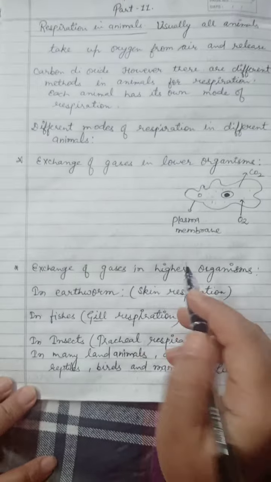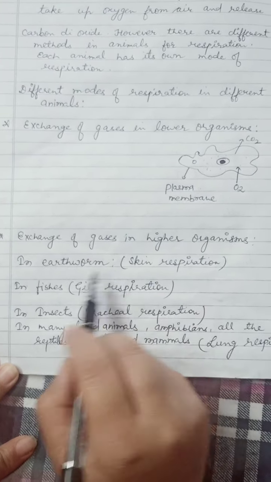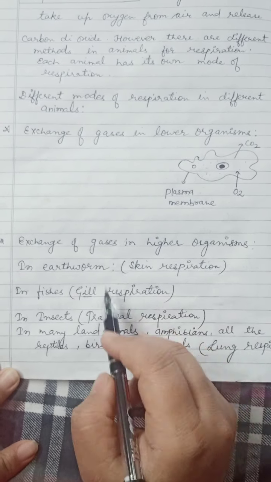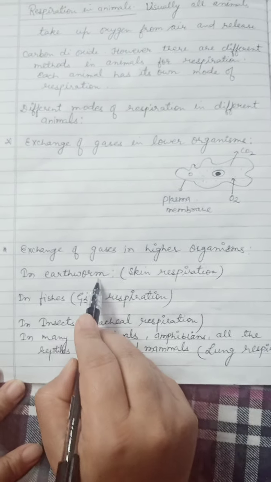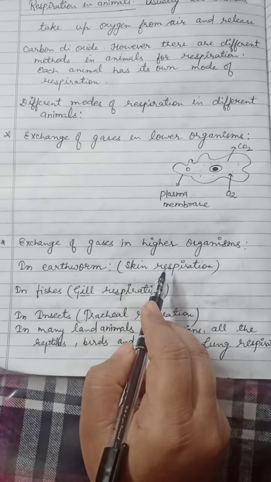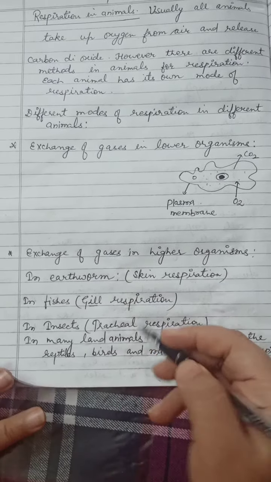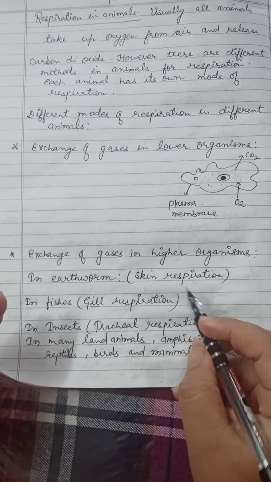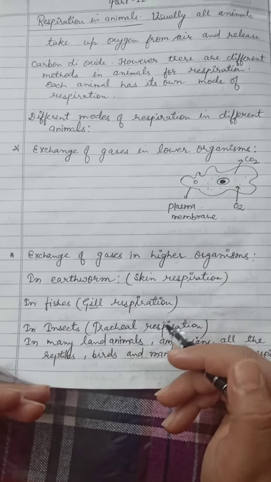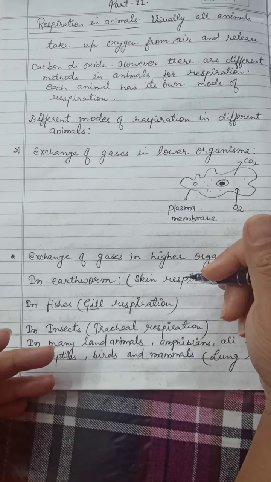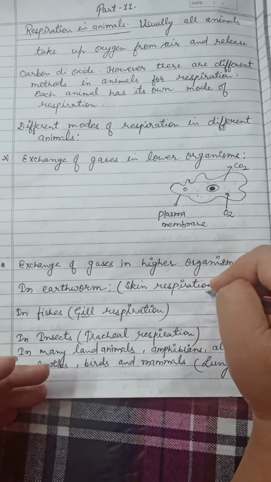Now let's discuss the process of respiration in some higher organisms, like the earthworm. There are different modes of respiration, like skin respiration in earthworm. So what is skin respiration? The skin of the earthworm is thin and moist. So the earthworm absorbs the oxygen needed for respiration through its moist skin. The carbon dioxide released is carried back by the blood to be expelled from the body of the earthworm through its skin only. That's why it is called skin respiration.